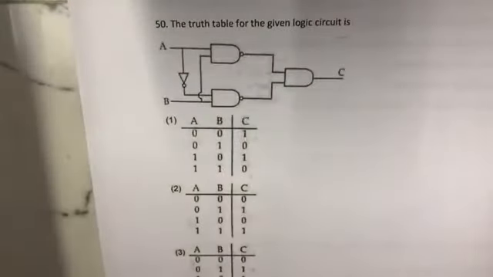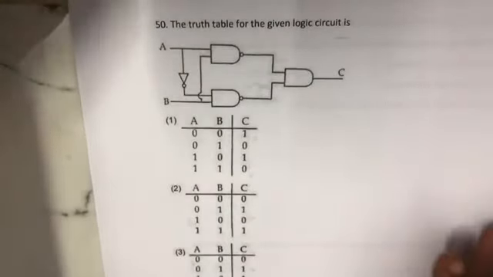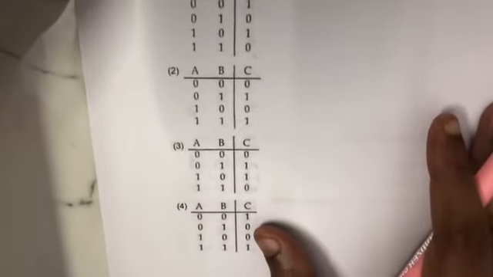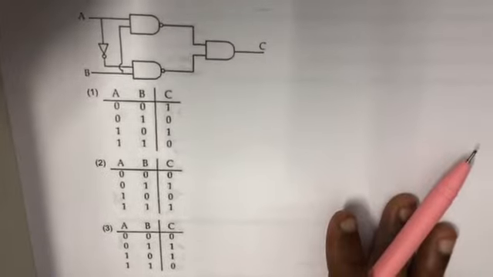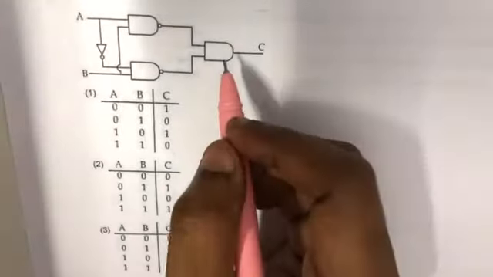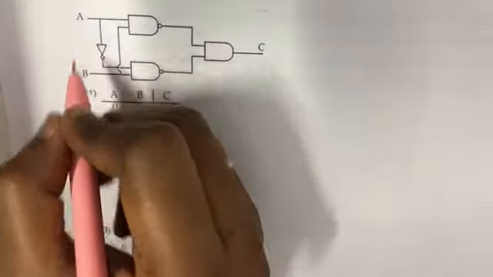Find the truth table for the given logic circuit. These are the options, option 1, 2, 3 and option 4. First we'll draw the truth table. Here they have given A, B and C.